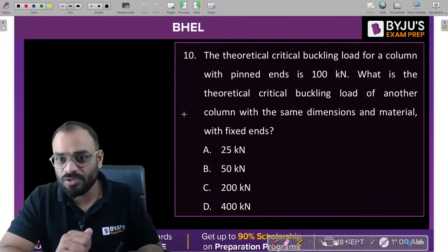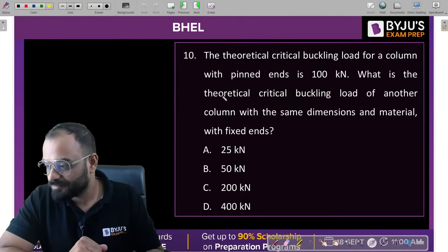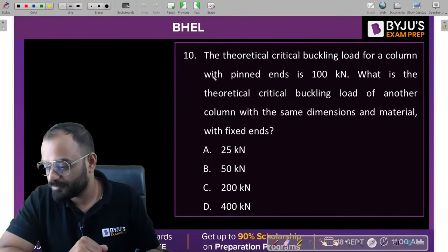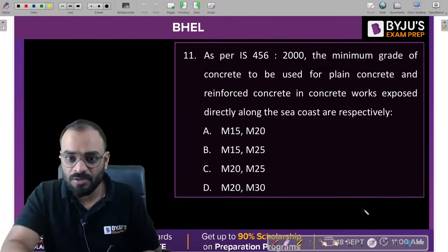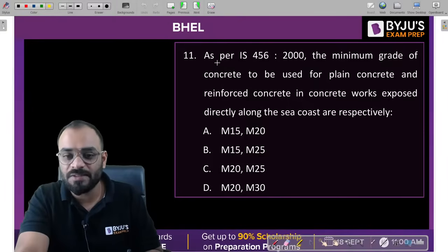Next question, guys. I think this question you have already done, which is based upon the buckling load condition. This particular question you have done for the column. Done. Okay. Let's move to the next question, which is again based upon the RCC part.